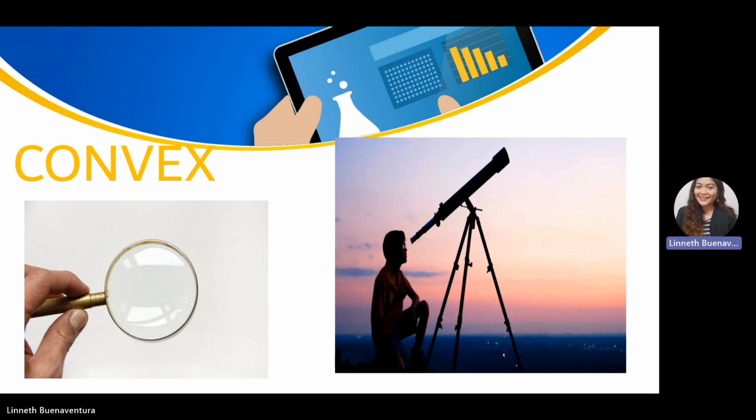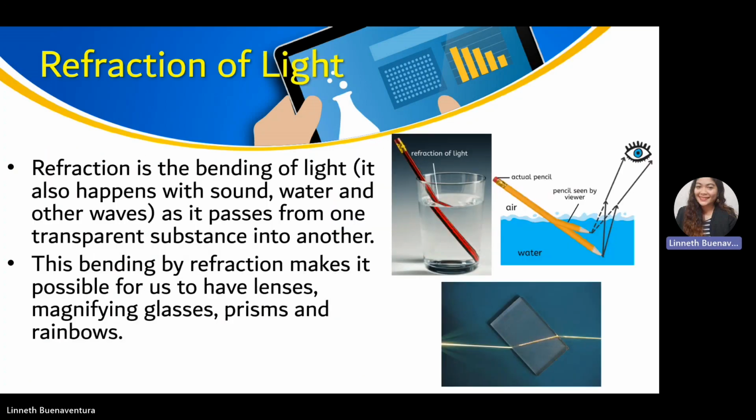Next, we have refraction of light. Refraction of light is the bending of light. It also happens when sound, water, and other waves pass from one transparent substance to another. This bending of refraction makes it possible for us to have lenses, magnifying glasses, prisms, and rainbows. So these are the examples of refraction.